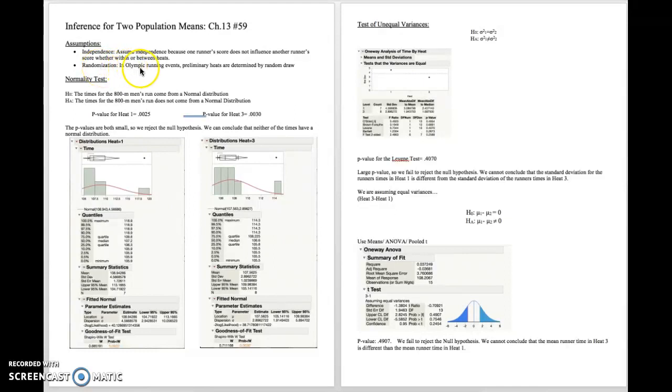Randomization assumption. This was given by the book. In Olympic running events, preliminary heats are determined by random draw.